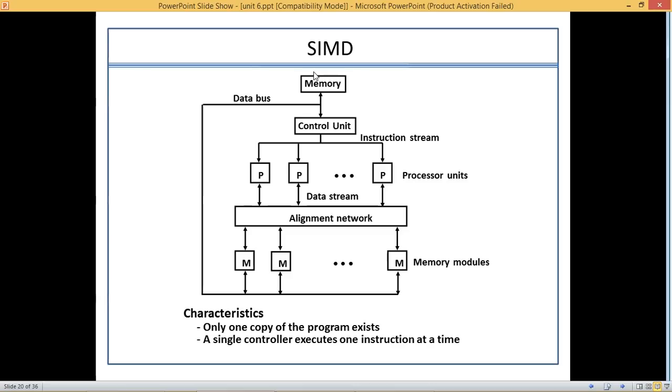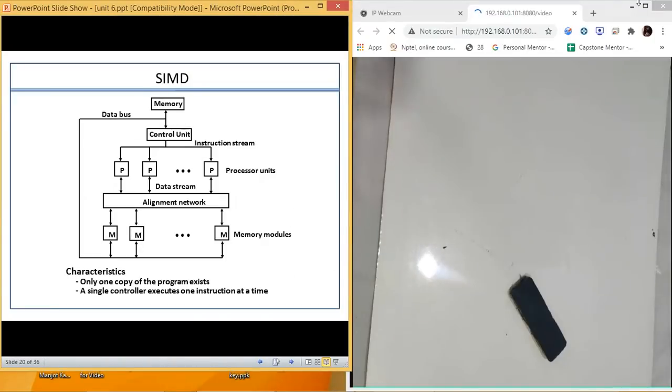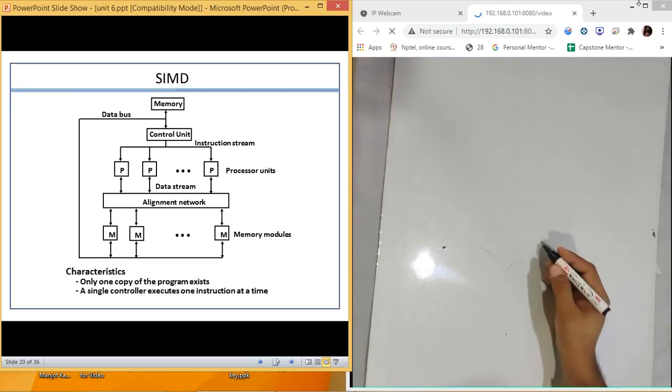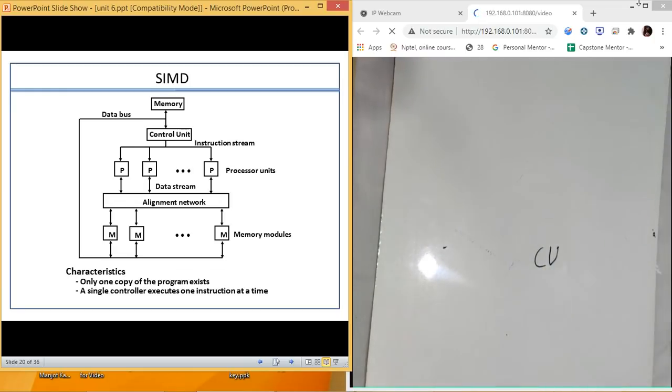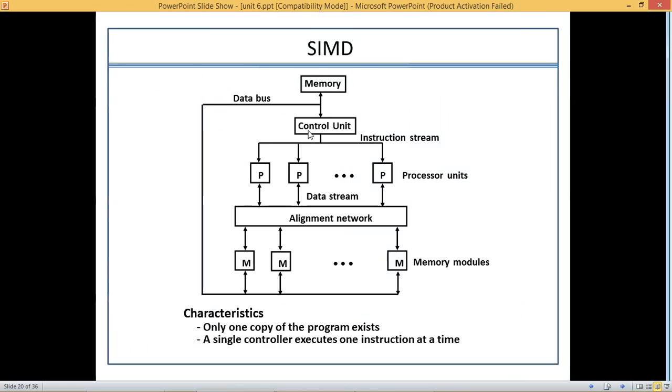A single instruction simply tells you that we will have a single CU. A single control unit will be there, which is shown as well, but multiple data.